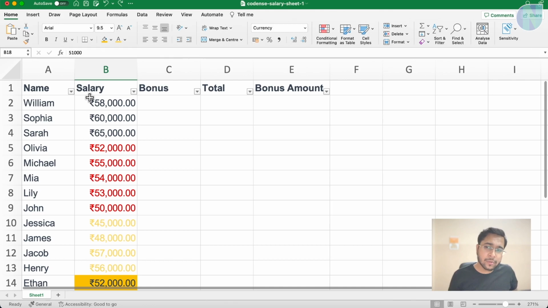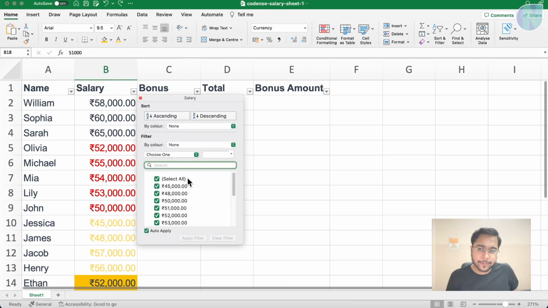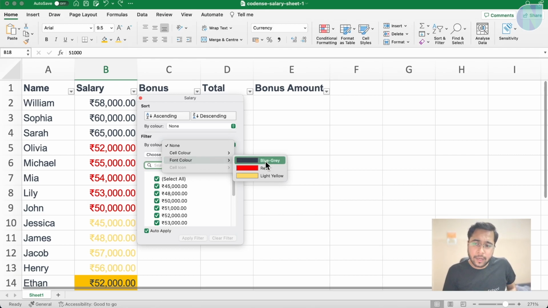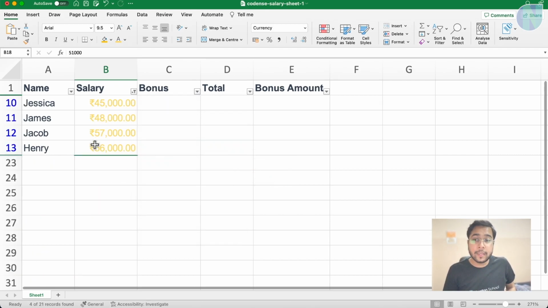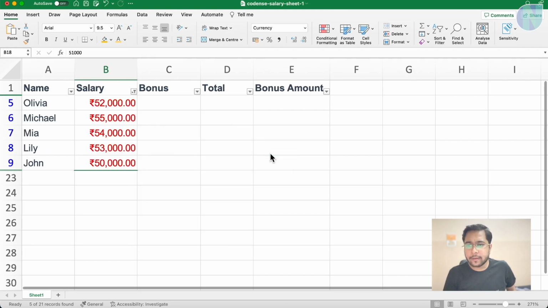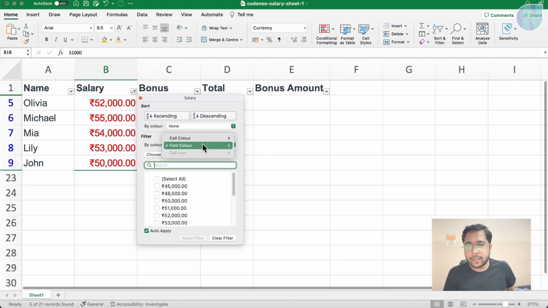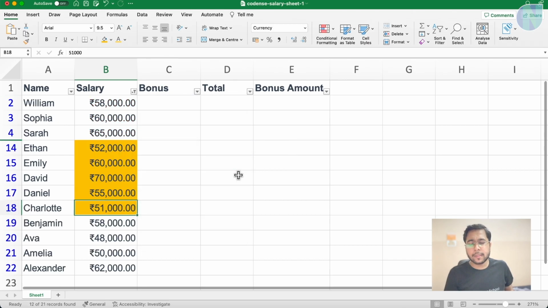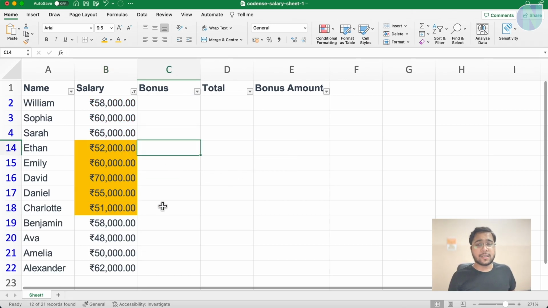If I press Ctrl Z, now again filter it. I want to filter it with font color. I want to filter it with only yellow. I want to filter it with red. I want to filter it with another color like this. So yes, you can filter out things in different ways.